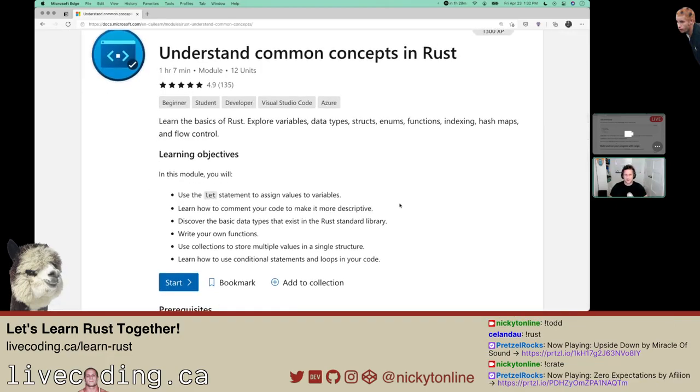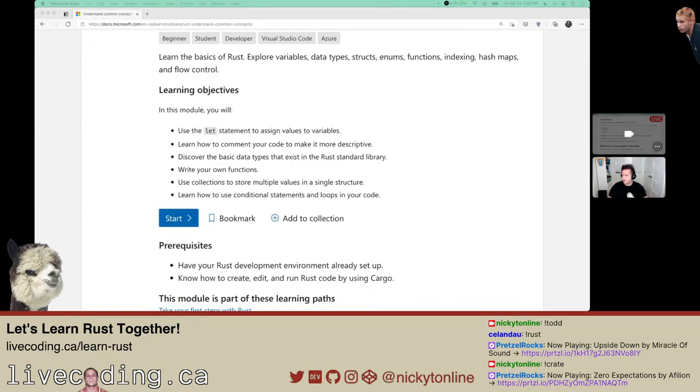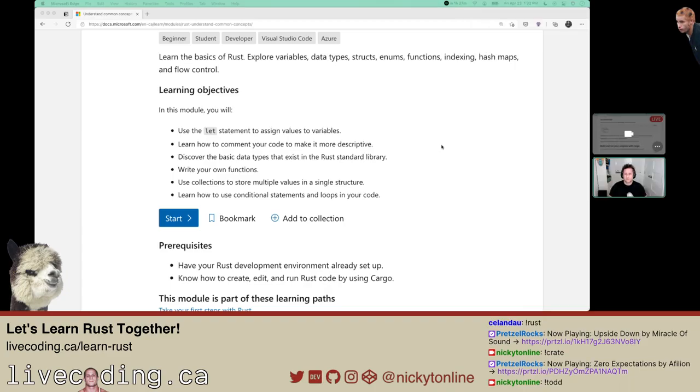Understand common concepts in Rust. We haven't done a whole lot yet, but that's not a big deal at all. Let's learn the basics of Rust: variables, data types, structs, enums, functions, indexing, hash maps, and flow control. We use the let statement to assign values to variables.